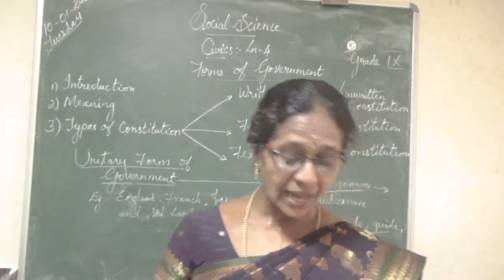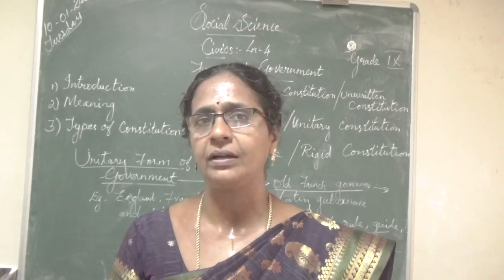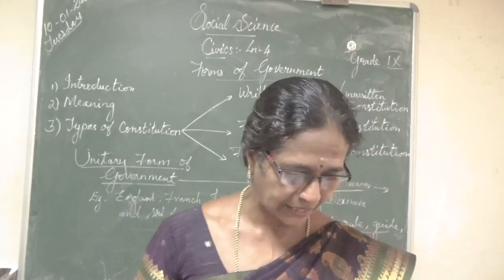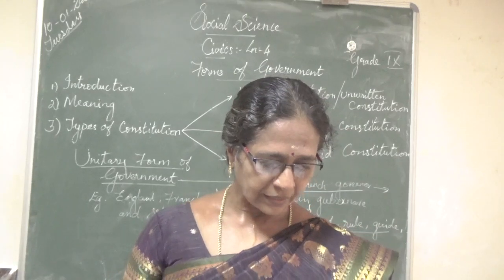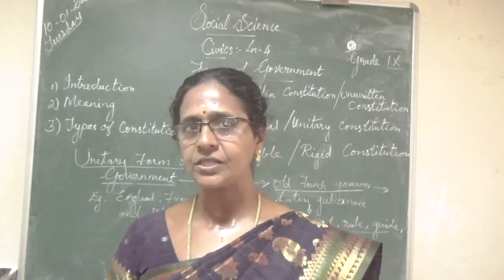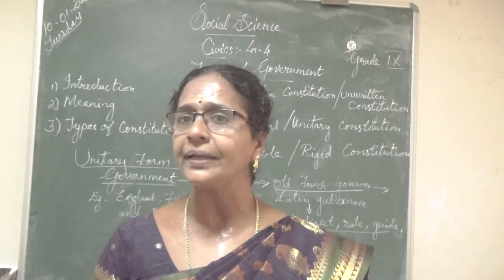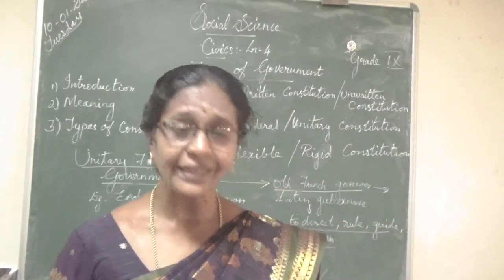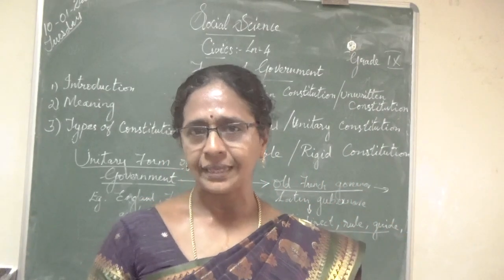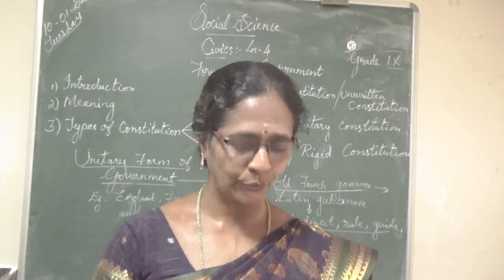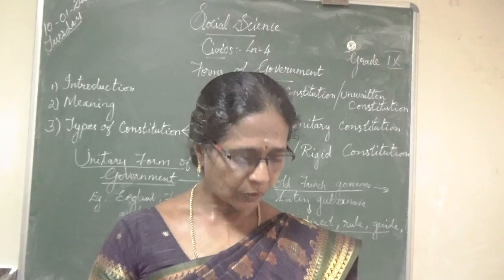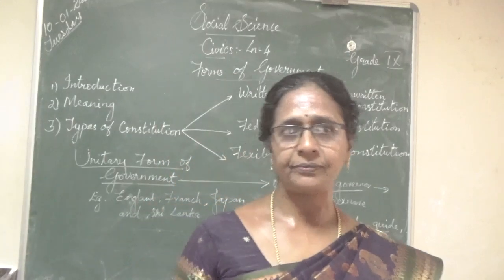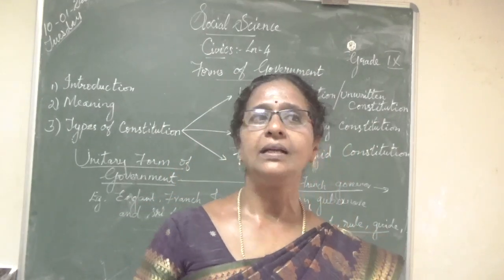A unitary government is less expensive. At the same time, one of the merits of unitary government is that it is less expensive. Okay. Next, amendments to the constitution are easy. At the same time, it has easy amendment also in the constitution. Whatever amendment they want to pass, it will be done easily in the unitary form of government. Next, there is unity. Okay, in the unitary form of government, there is unity, uniformity of law, policy and administration. There is unity, uniformity in the law. At the same time, for policy making and for the administration also, there is unity.